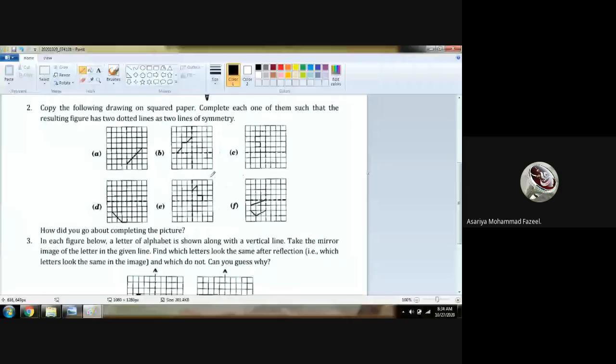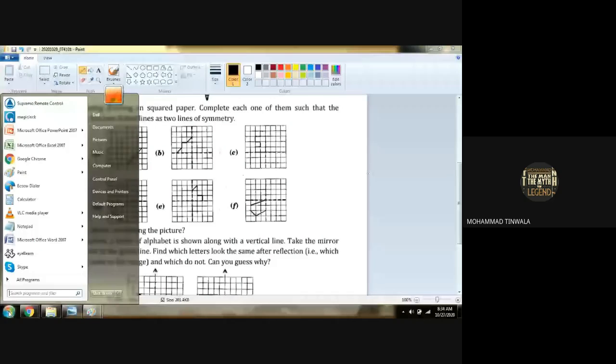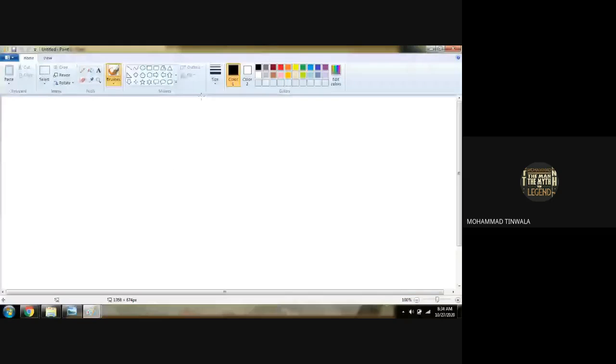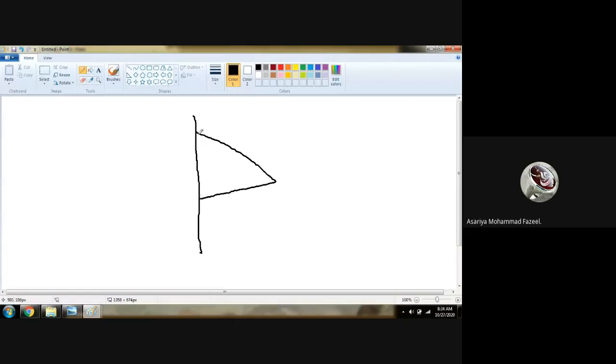Sir, how to copy the following figure? Sir, show us. In exercise 13.1, what we were doing, we were having a line of symmetry like this. Half the shape was given like this, correct? We have to complete the mirror shape like this.